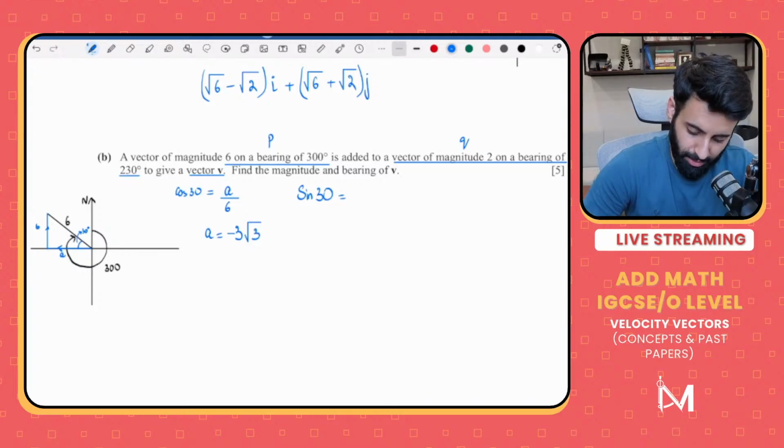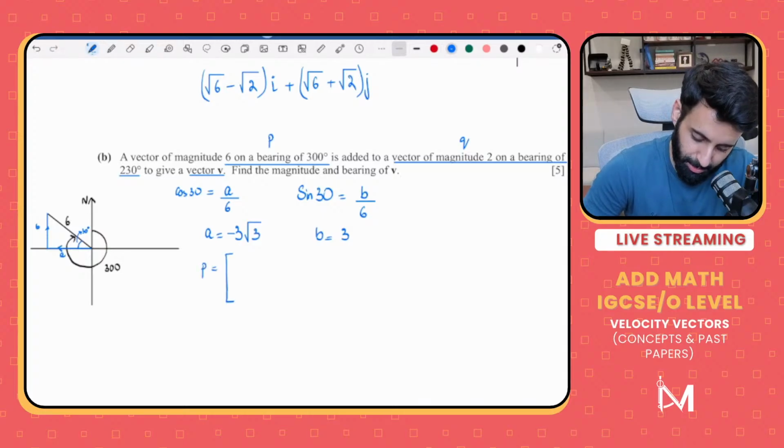So sine 30 is equal to opposite over hypotenuse. Sine 30 is half, so B is equal to 3. Now this vector that we're calling p, we'll park this on the side, we'll come back to it. So p is equal to minus 3 under root 3, and the other component is 3.